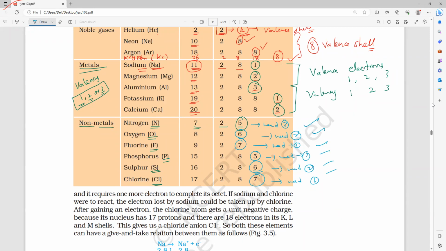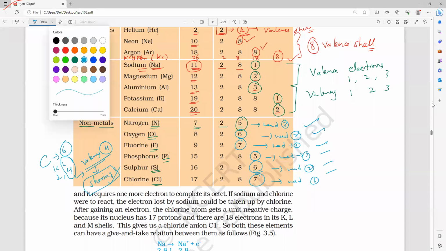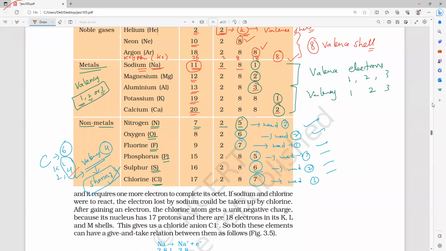Suppose I take carbon, atomic number 6. So valence electrons 2, 4. So K and L shells, this 4 will come in the valence shell. So valency is also 4 only. So will they undergo sharing of electrons or receiving of electrons? They undergo sharing of electrons. You remember, if any element is having 4 electrons in its valence shell, then valency is also 4.